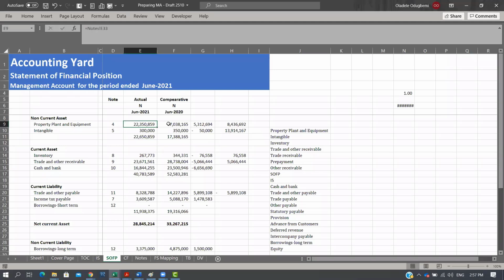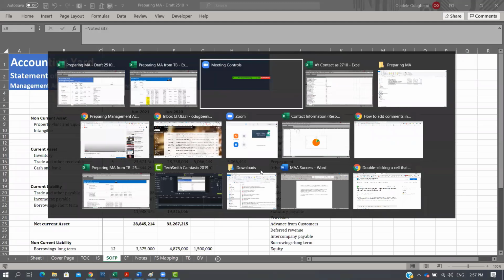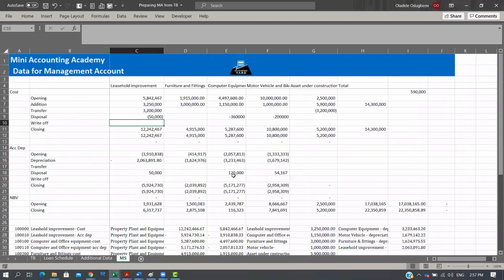It's because I have acquired an asset and disposed of an asset that when I take out depreciation from this asset, which is 8 million, it doesn't give me what's here. That change is explained in the movement schedule, right? To show other elements, it could have been acquisition of assets, it could have been disposal.